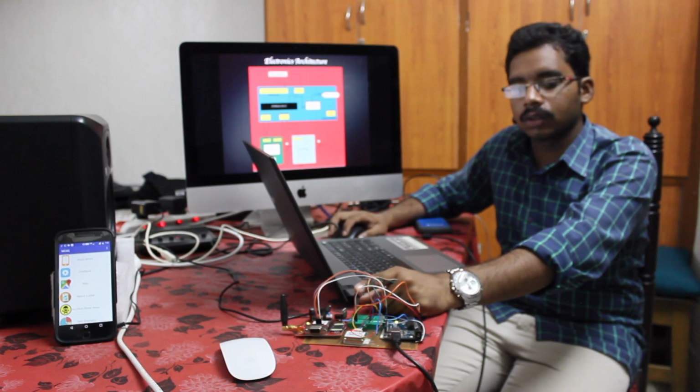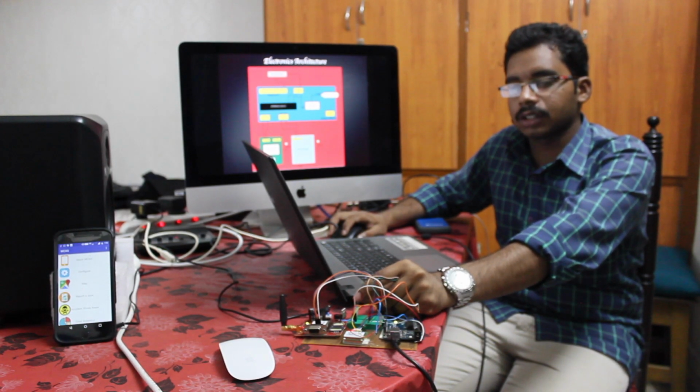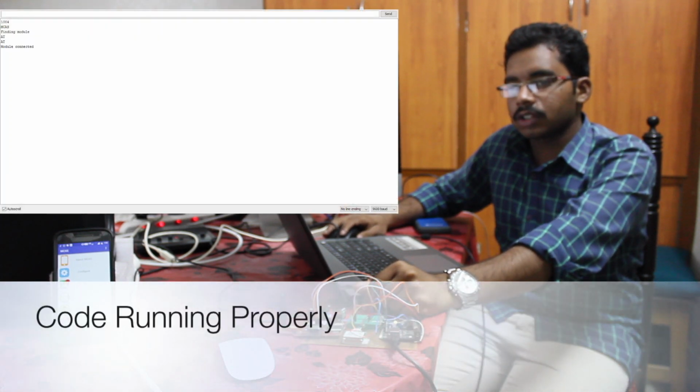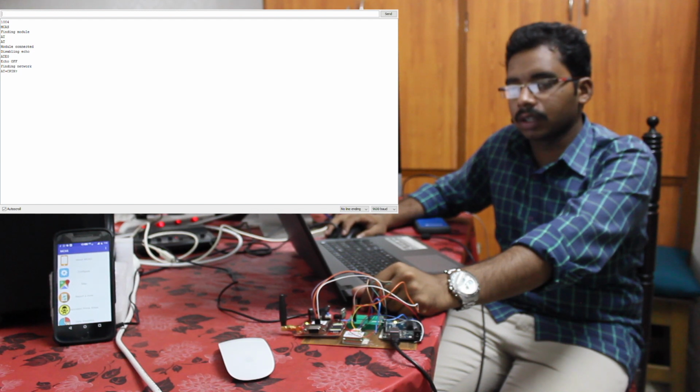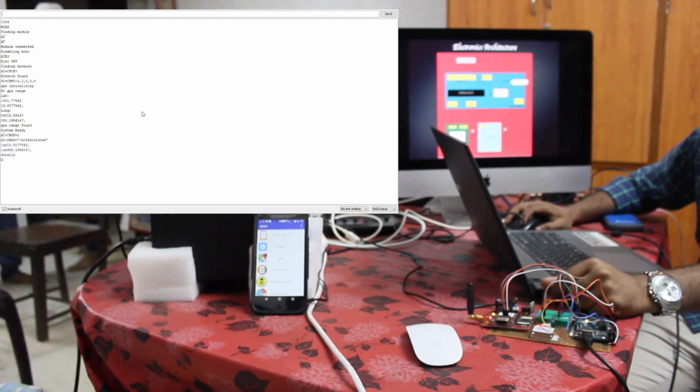Now let's run the code. Now I have activated the pressure sensor. The threshold value is displayed in the first line, and then the GSM module is initialized by giving different AT commands, and the GPS detects the latitude and longitude position, and then we are sending the SMS to this registered number. See, the message has been sent.